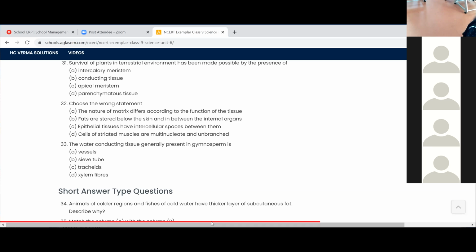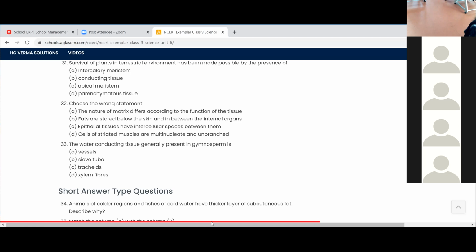Ma'am, the nature of the matrix differs according to the function of the tissue. That is correct. Cells of striated muscles are multinucleate, that is correct. Epithelial tissues have intercellular spaces between them. Do they have intercellular spaces?